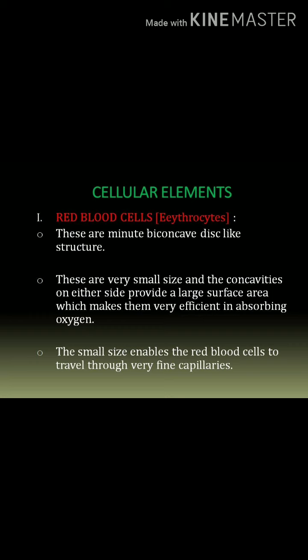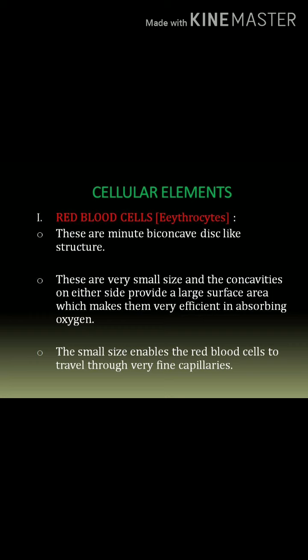Next one. These are very small, about 7 micron in diameter. So these red blood cells are the smallest cells in our body. The small size plus the concavities on either side provide a large surface area which makes them very efficient in absorbing oxygen.